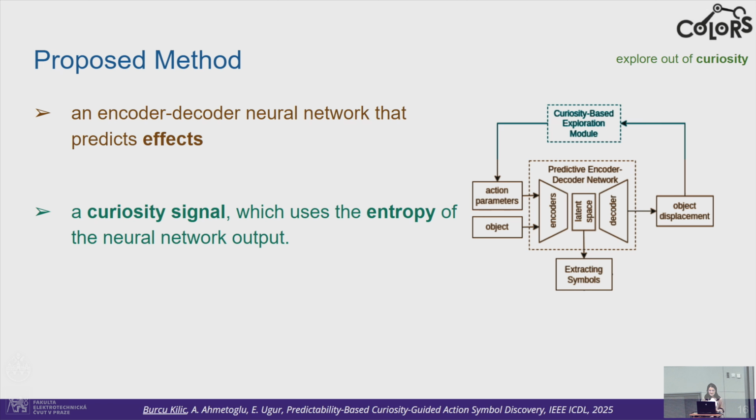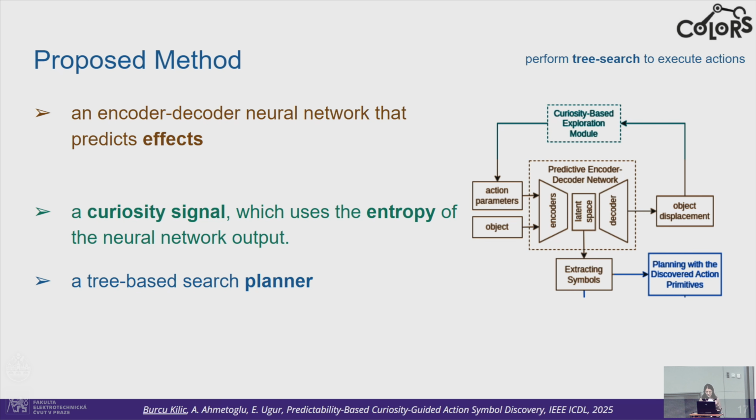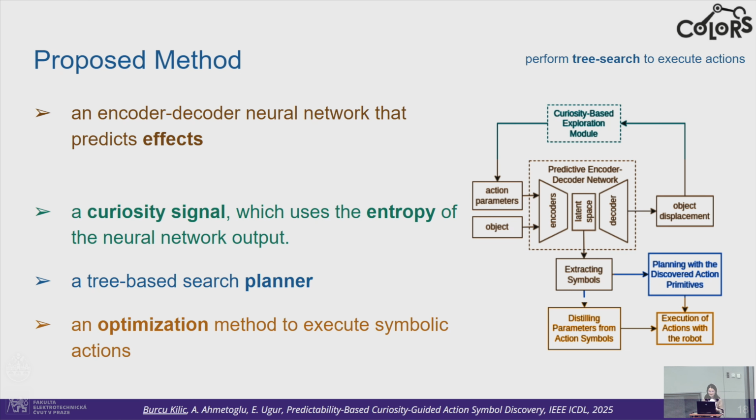We will get this data with a curiosity-based exploration module, which will use the entropy of this effect predictor network. Then we'll have a tree-based search planner, which will use the symbolic actions to reach a goal state. Then we propose an optimization method to execute these symbolic actions by finding their corresponding continuous parameters.